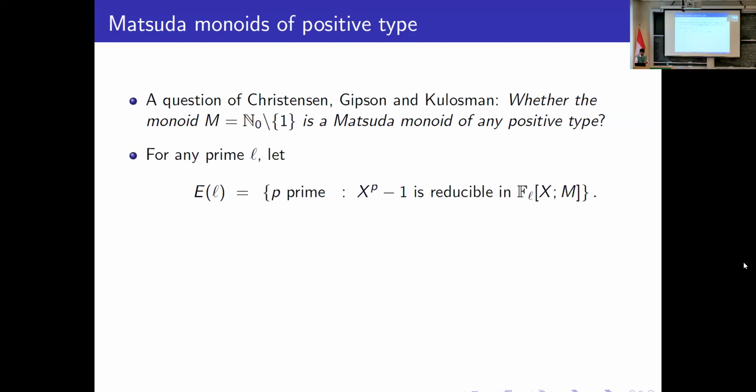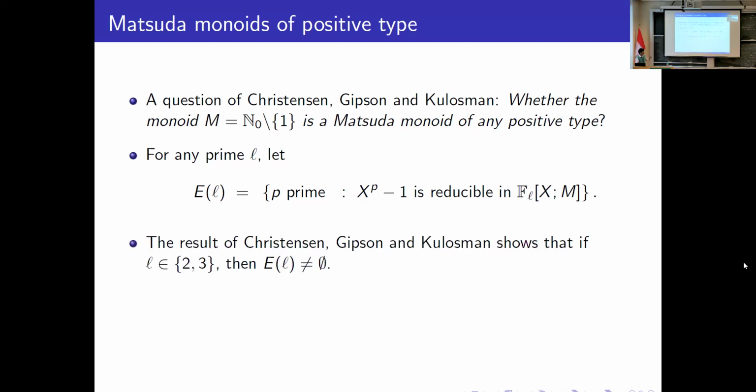Okay. So this question is related to the non-emptiness of a certain subset of primes. Let L be a fixed prime, and let E(L) denote the set of primes P for which x^P minus 1 is reducible in FL[x; M]. The result of Christensen, Gibson, and Klosman states that E(2) is non-empty and also E(3) is non-empty. And in fact, 7 belongs to E(2) and 11 belongs to E(3).